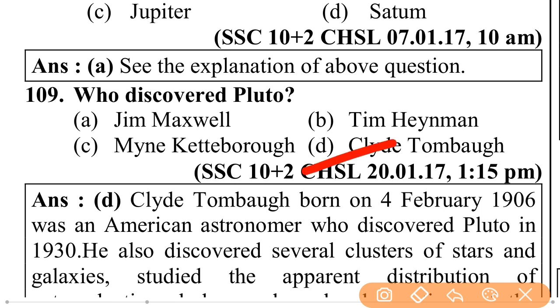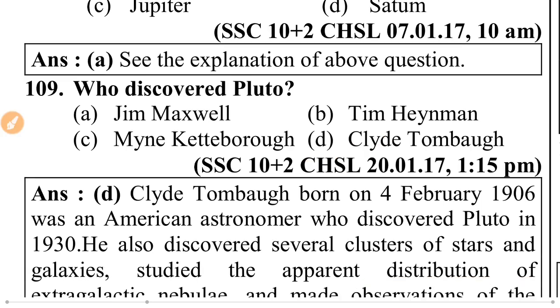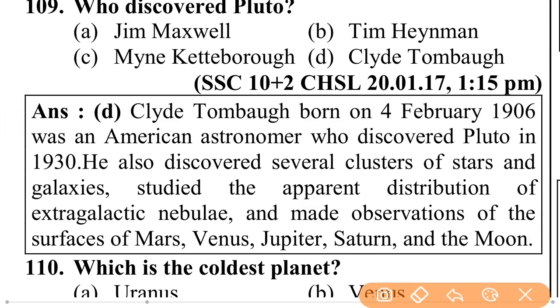Clyde Tombaugh discovered Pluto. Clyde Tombaugh, born on 4 February 1906, was an American astronomer who discovered Pluto in 1930. He also discovered several clusters of stars and galaxies, studied the apparent distribution of extragalactic nebulae, and made observations of the surface of Mars, Venus, Jupiter, Saturn, and the Moon.